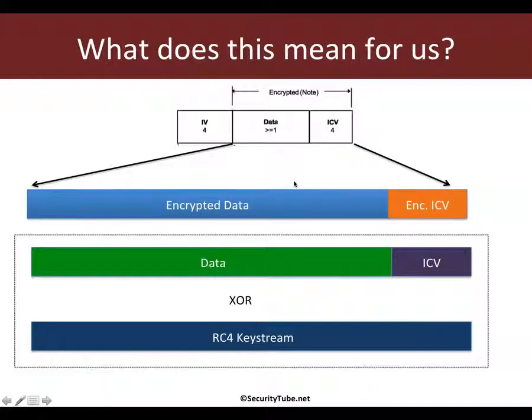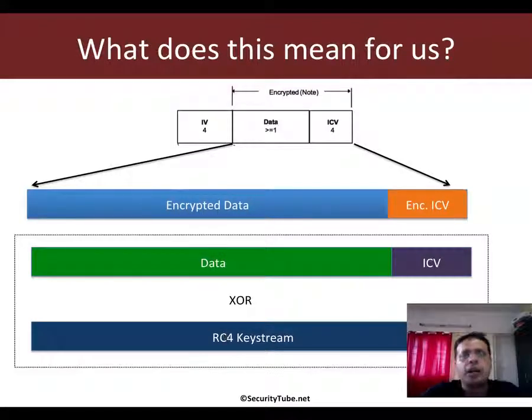If you remember the basics of WEP, this can be broken up into the actual data, unencrypted and in plain text, and the ICV for this data, which is the CRC32 checksum. And this is XORed with the RC4 key stream, which is produced by the WEP algorithm. The encrypted data is nothing but an XOR between the data, ICV and the RC4 key stream.